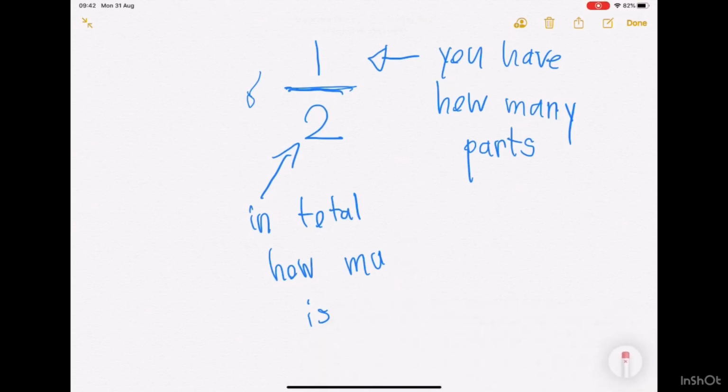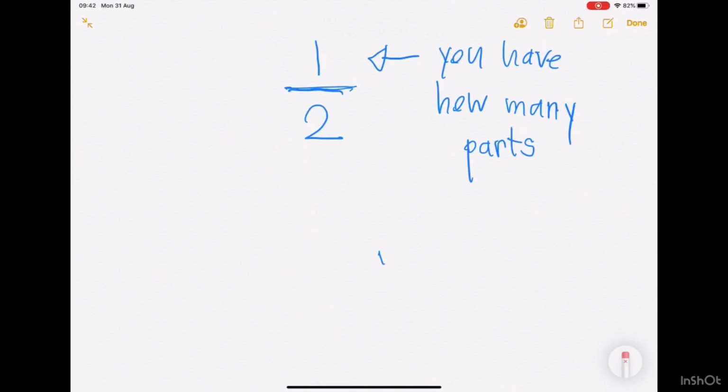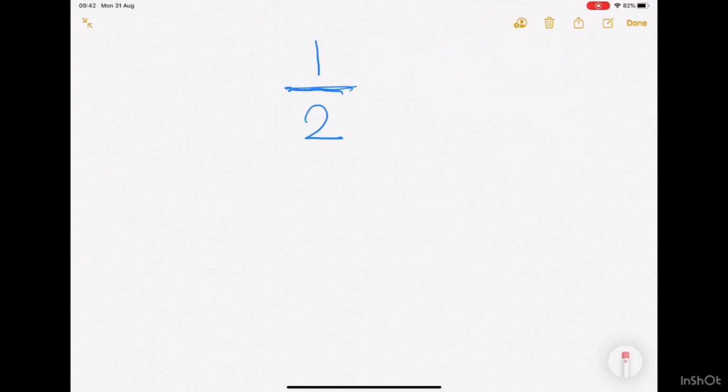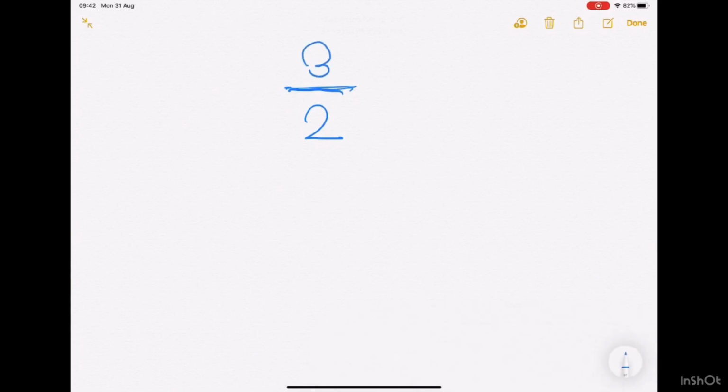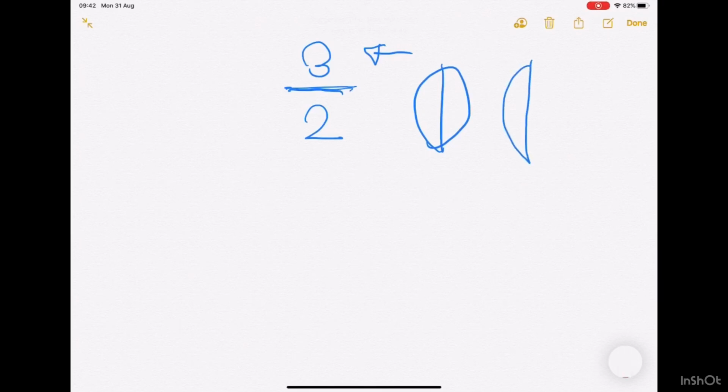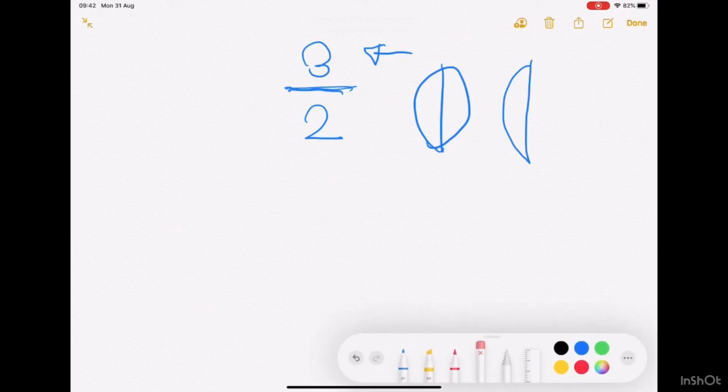So yeah, guys. Now this is called a proper fraction. But I'll show you an example of an improper fraction. As you can see, it's improper because it's more than 1. Normally a fraction has to be less than 1, but this is more than 1. As you can see, it's 1.5. As you can see in the picture.